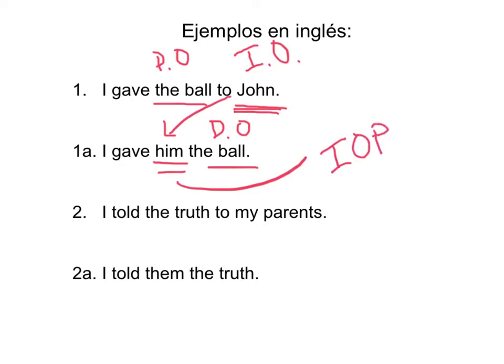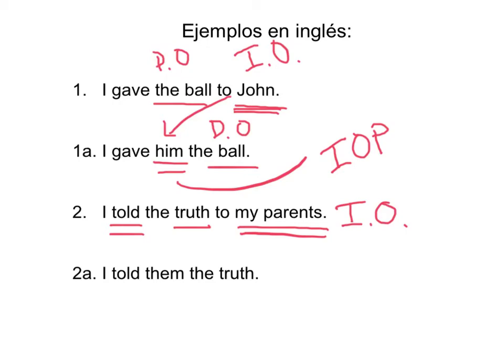So ejemplo número 2, I told the truth to my parents. So objeto directo, the direct object is truth. That's the thing being told. So it's the thing being acted upon directly by the verb. And who's receiving the truth? My parents. So my parents are the indirect object.